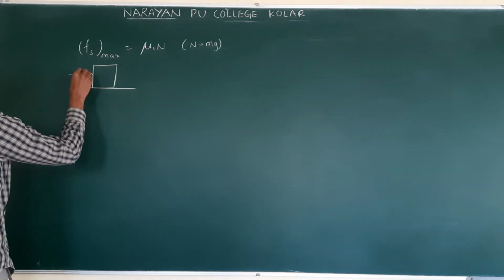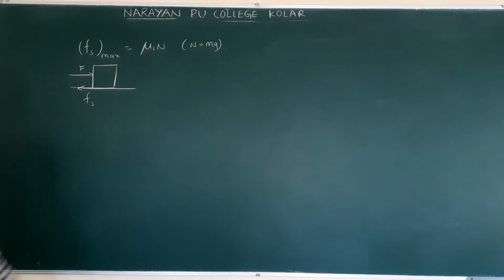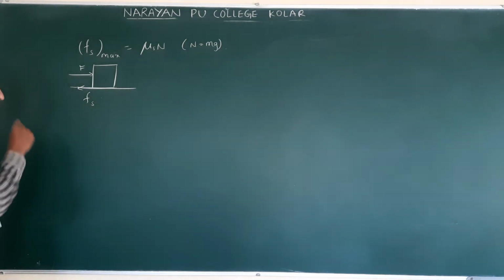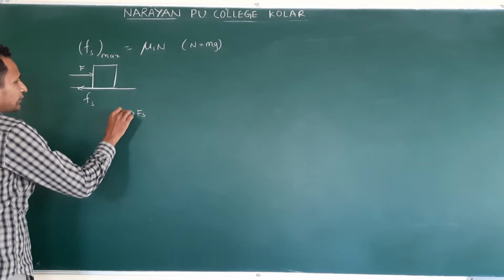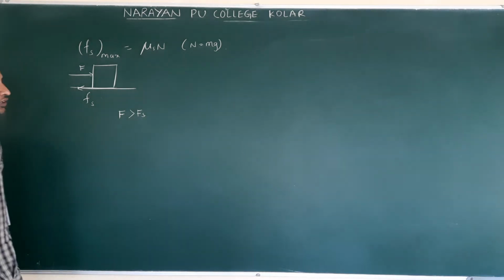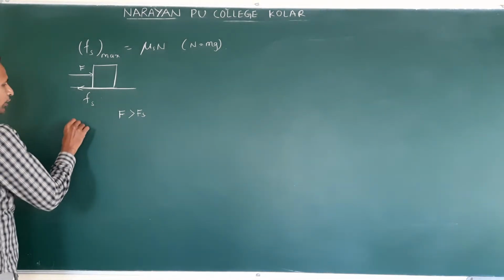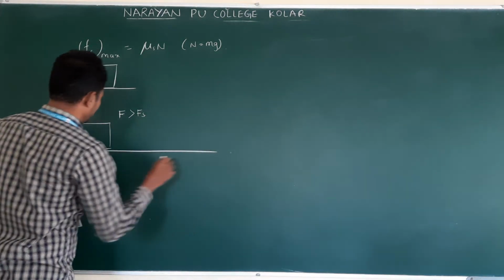When applied force F is there, static friction acts like this. Clear? Then F is greater than Fs. Applied force is greater than Fs. Clear? Then what happened? The body, first case is this one.